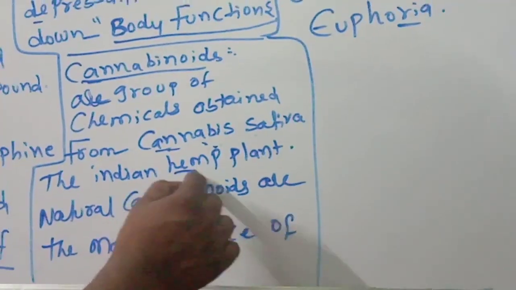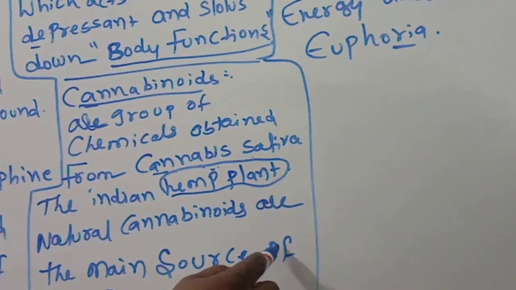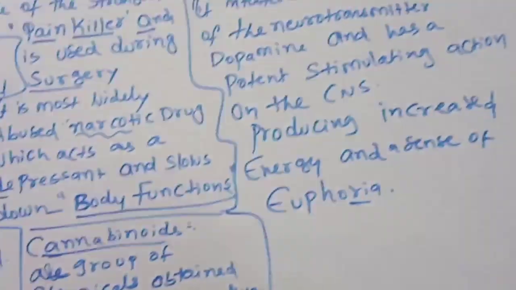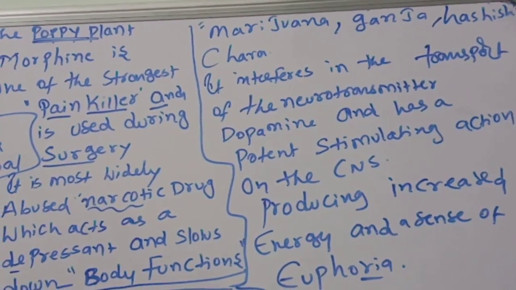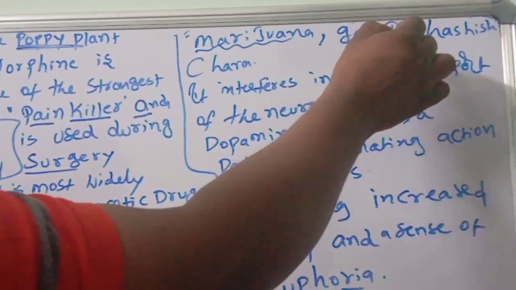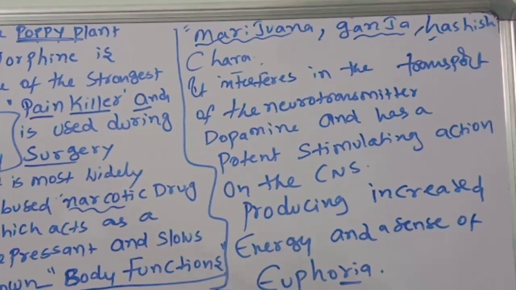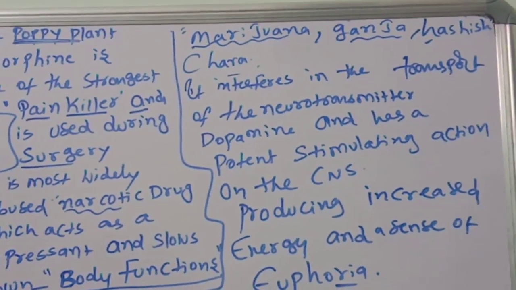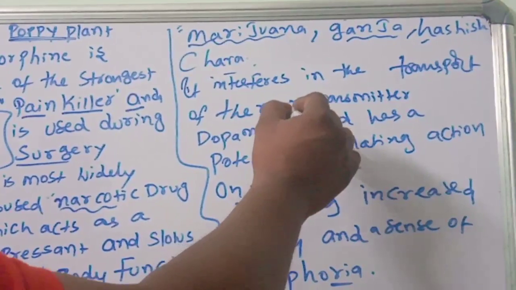Natural cannabinoids are the main source of marijuana, ganja, hashish, charas. It interferes with the transport of the neurotransmitter.